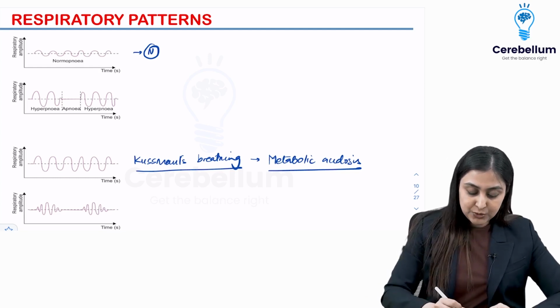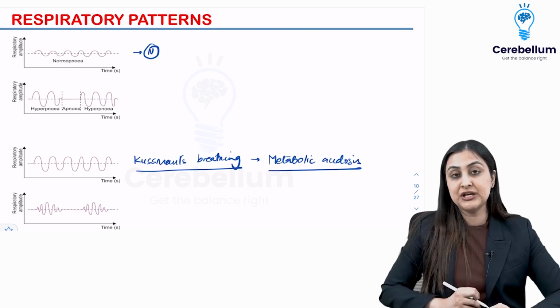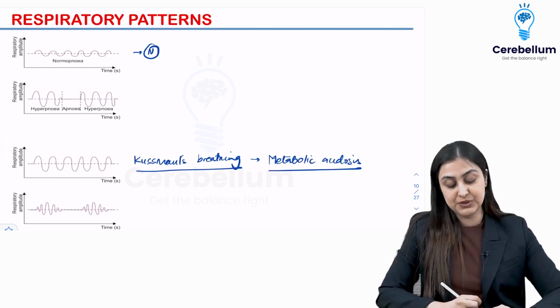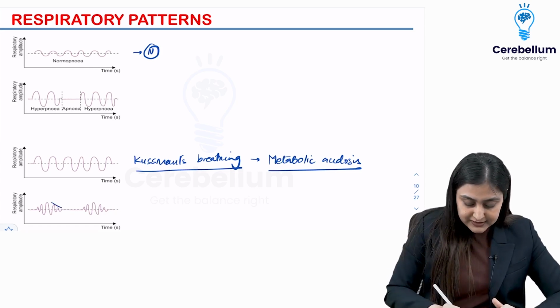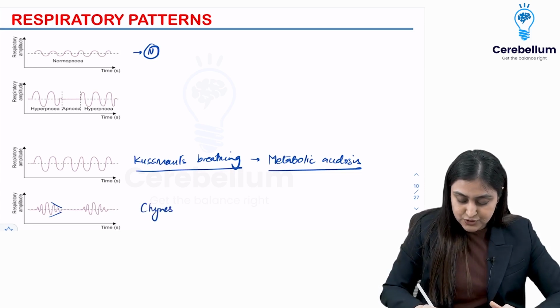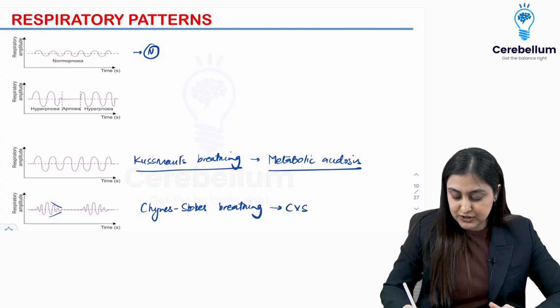On the other hand, when you have hyperpnea and then you have apnea in between, there are two things you need to distinguish. One is Biot's breathing and one is Cheyne-Stokes breathing. So remember, when it is a crescendo like this, C for crescendo, C for Cheyne-Stokes. So this is Cheyne-Stokes breathing that you have in C for CVS, cardiovascular causes.